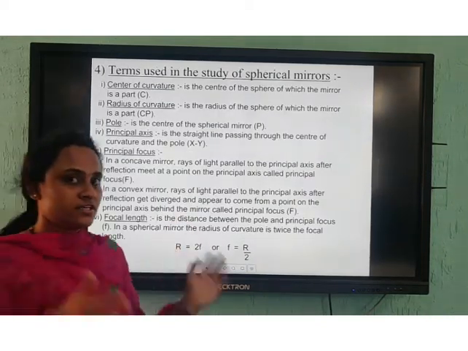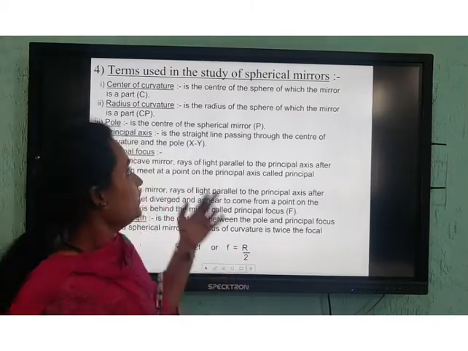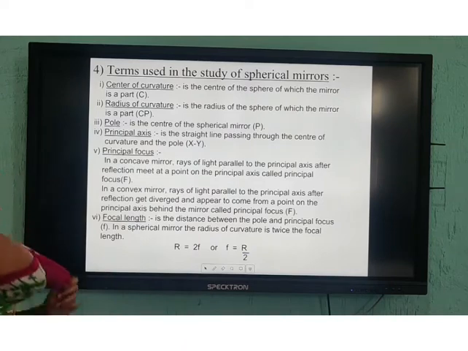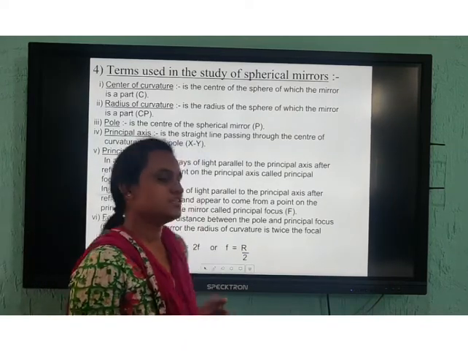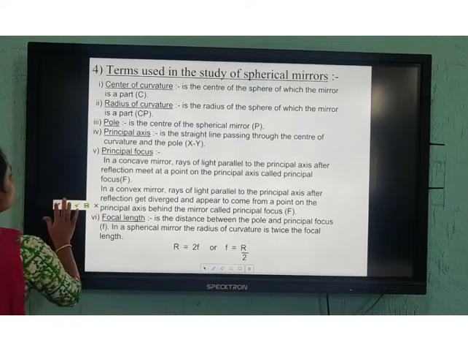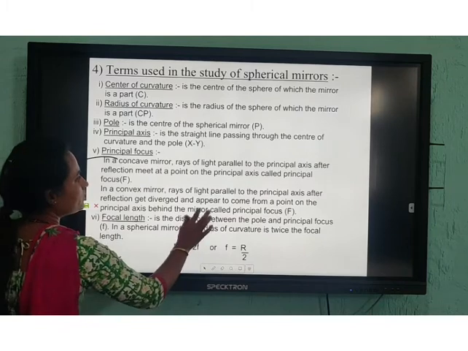Now there are some important terms that you need for the further classes, which are used in spherical mirrors. Clear? So in the spherical mirror, as I said, a spherical mirror will be of round shape, right? It will be like this.